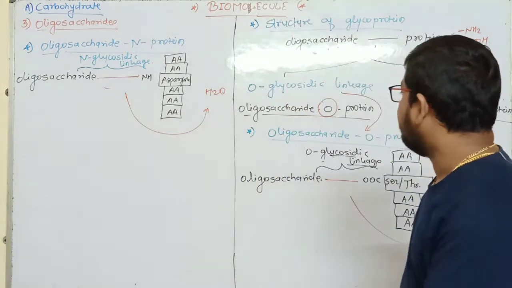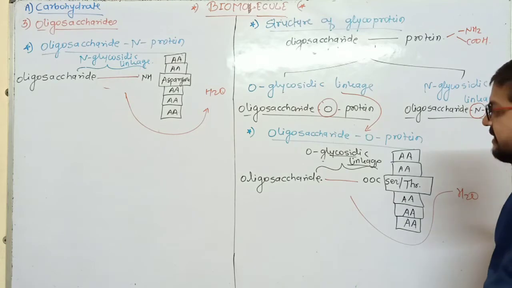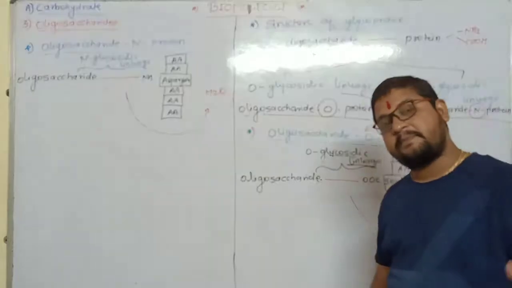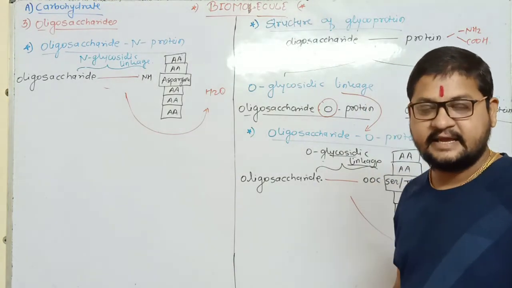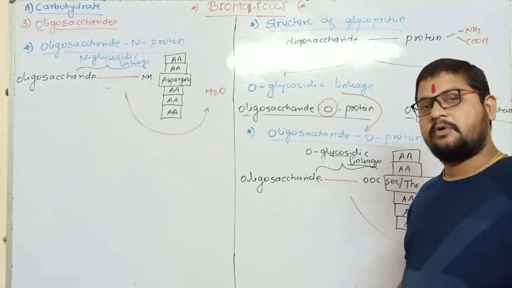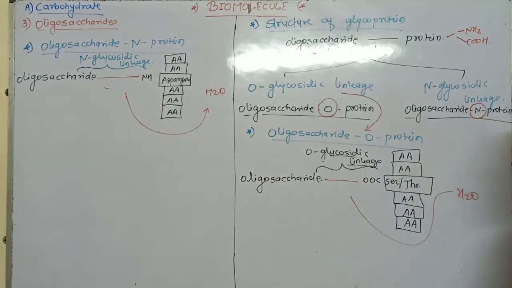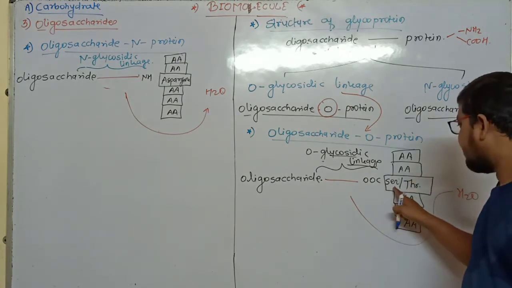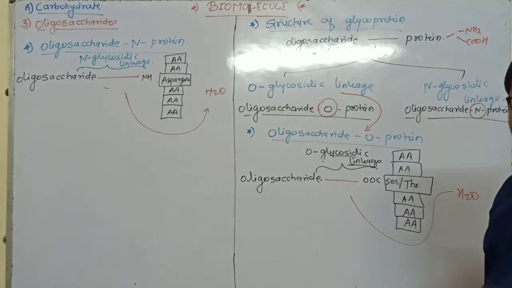And regarding O-glycosidic linkage, if the oligosaccharide consists of other than pentasaccharide, it may be trisaccharide, tetrasaccharide, hepta, octa, whatever, but other than pentasaccharide, and in the protein chain asparagine must be absent, and instead if serine and threonine are present, then in such a glycoprotein O-glycosidic linkage formation takes place.